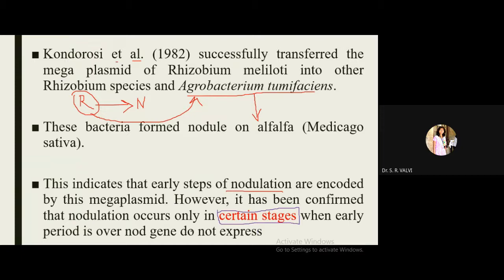So if the early period is over, NOD genes do not express. What is the early period? The early period of root initiation. If it is over, then NOD genes do not express, and if NOD genes do not express, there will not be a formation of nodule.